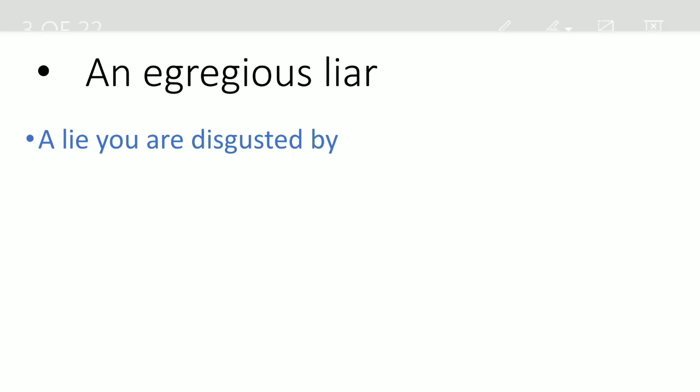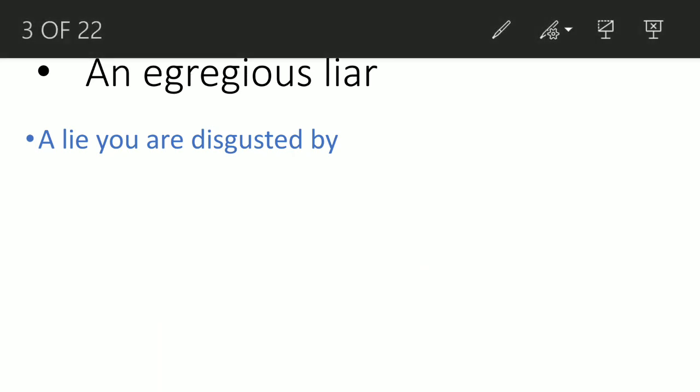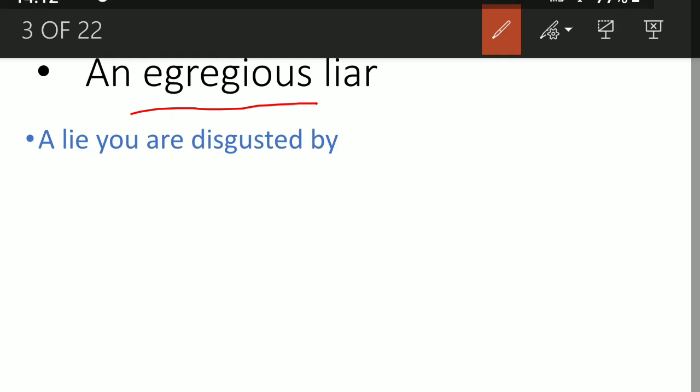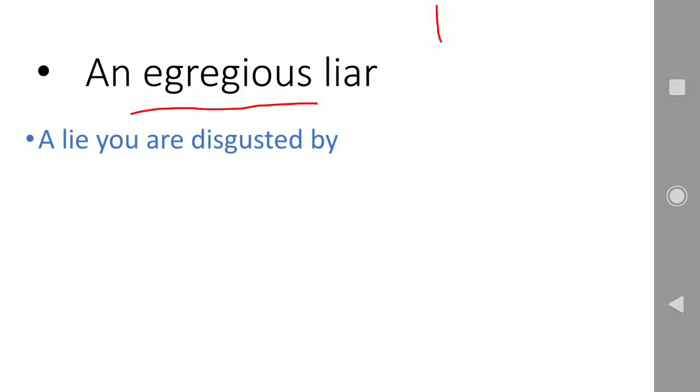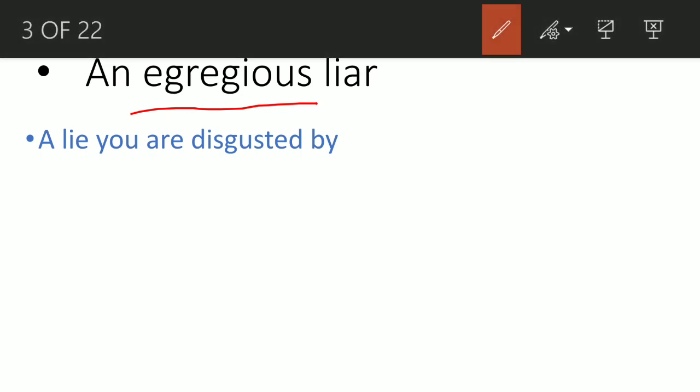Moving on. Now we are coming to the first word of the day. Egregious. So the first word of the day is an egregious liar. Egregious as an adjective means very bad and offensive. So how is it related? As I said, these four letters are in that also. So how could it be very bad? Okay, let me tell you.